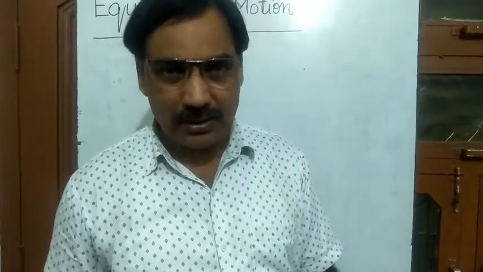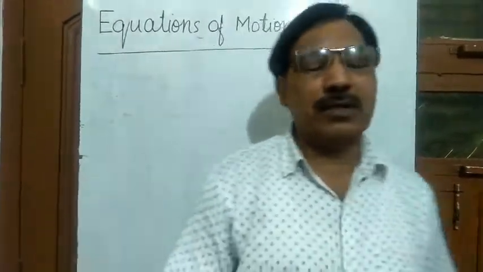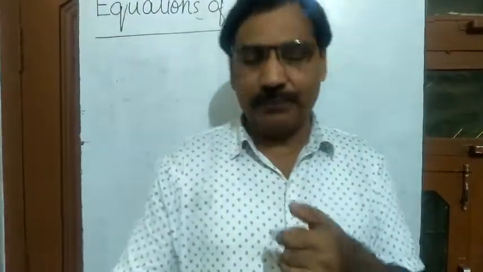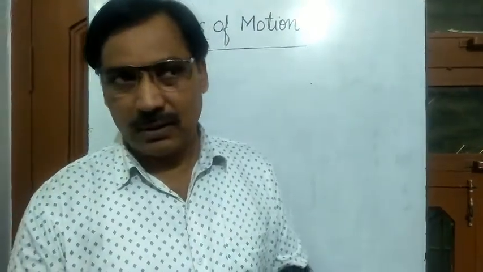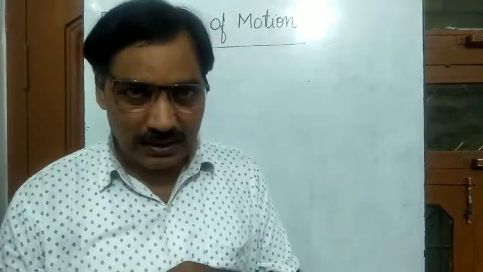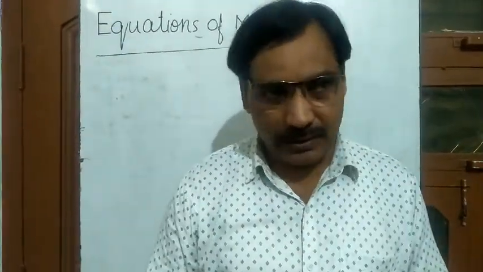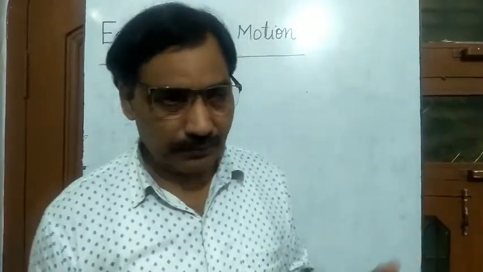The relations among initial velocity. Initial velocity means the velocity with which the body starts its motion. The relation among initial velocity, acceleration, time, final velocity and the displacement covered by the body are known as equations of motion.